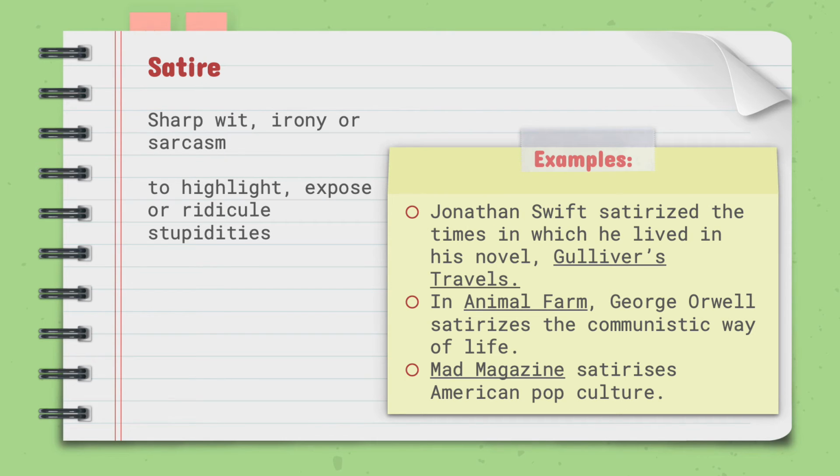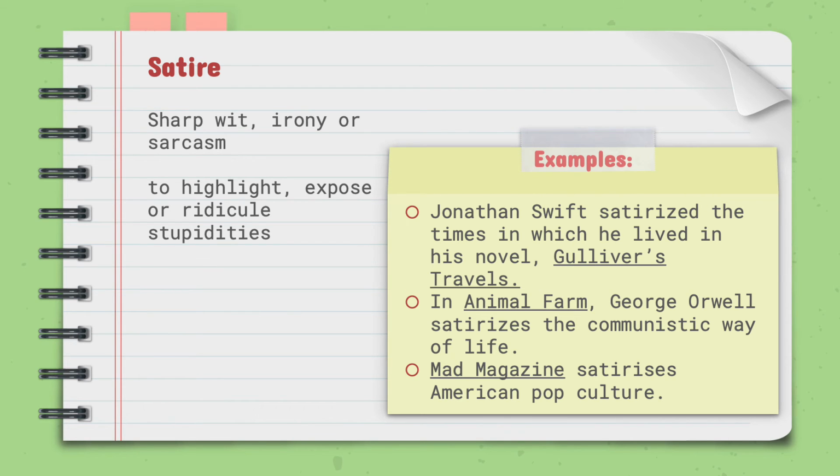Satire is the next contradiction. Satire is sharp wit, irony, or sarcasm used to highlight, expose, or ridicule human, social, or political weaknesses or stupidities. Satire is used in plays, cartoons, and comic strips. Characters in cartoons are often the vehicles for satire. Let's look at the examples here.